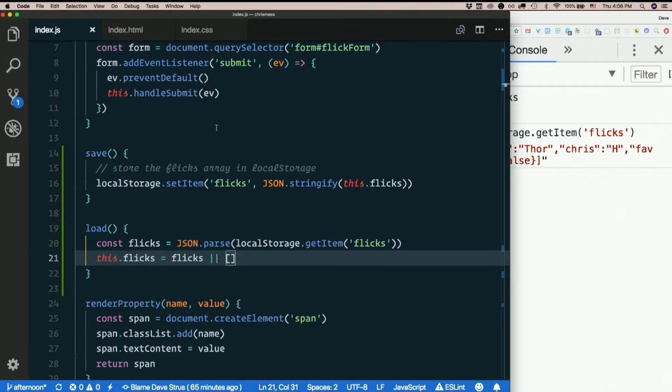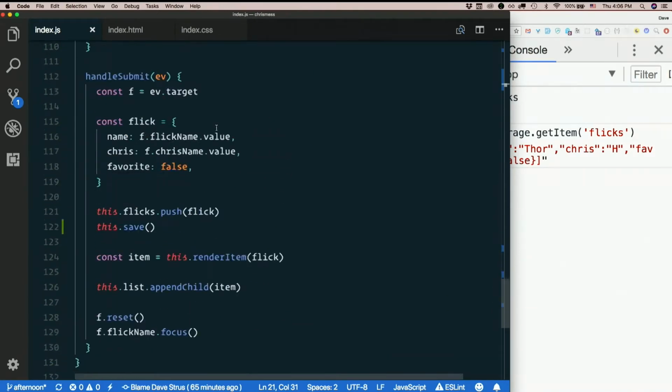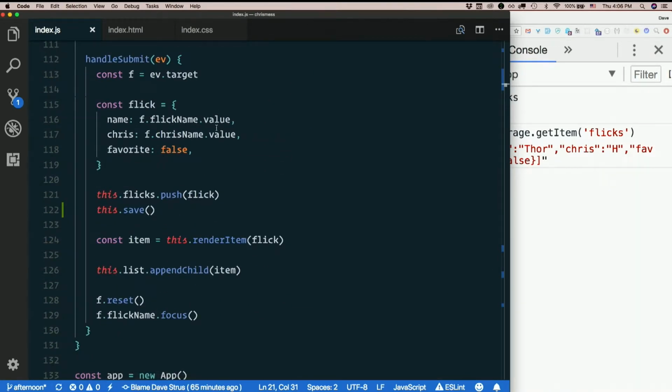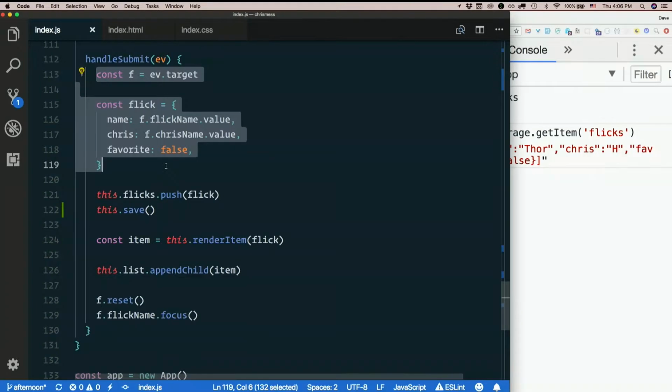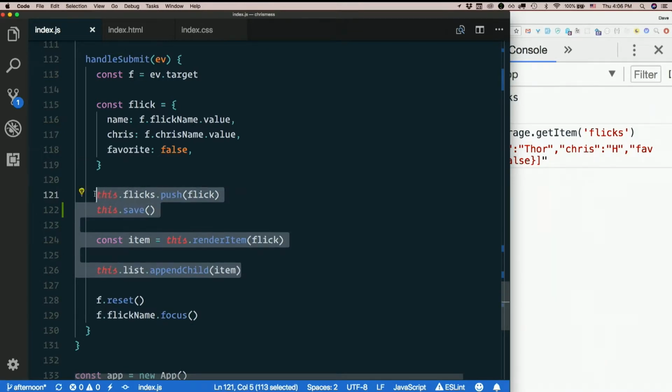So what we need to do is an awful lot of what we're doing in handle submit, right? In handle submit, we deal with the actual form. This is dealing with the form. This is dealing with the form. All this other stuff, this is what we need to do to each one, seems to me.